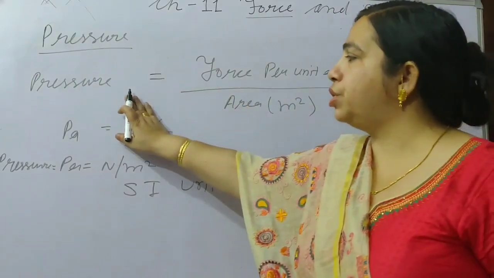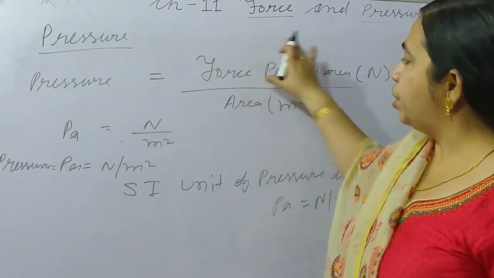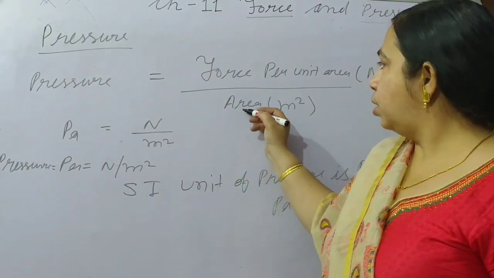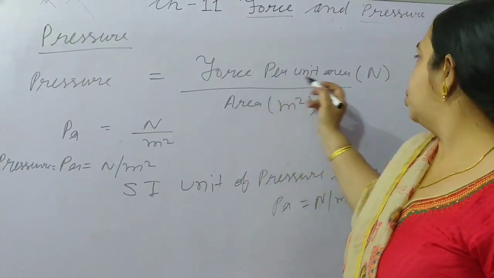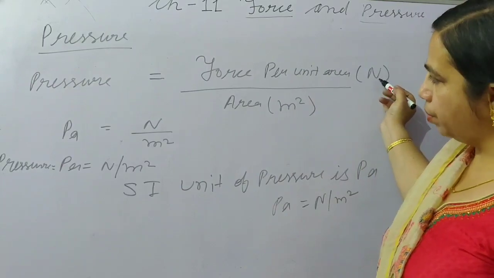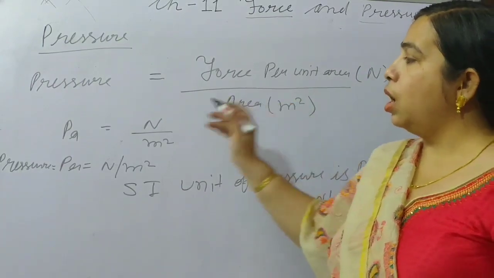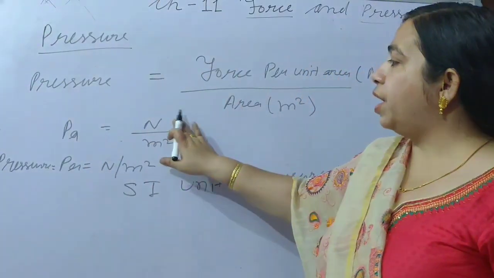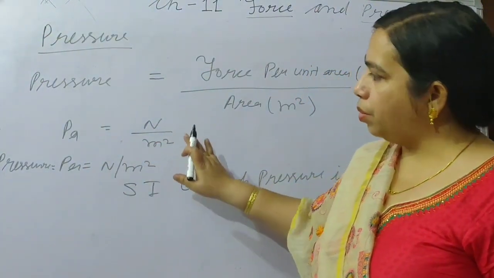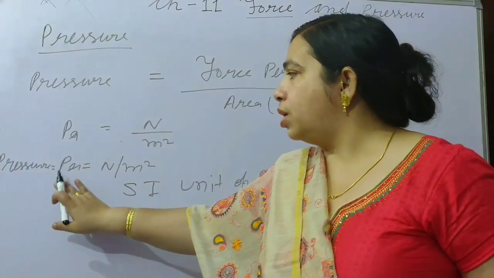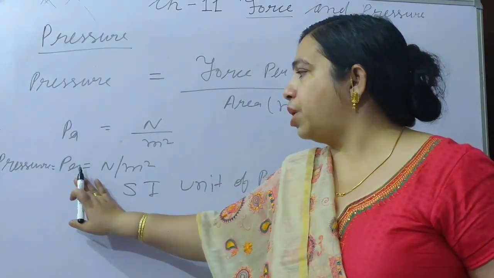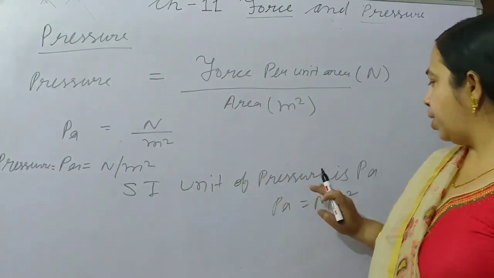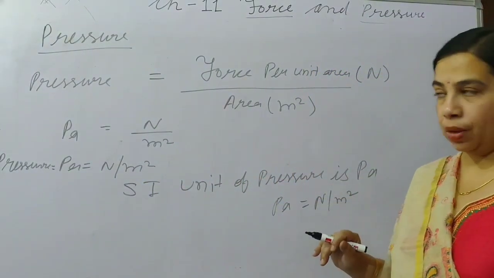How do we consider the pressure? Pressure is a force per unit area, and we say force upon area. Force is in Newton and area is in meter square, and pressure's unit is the Pascal. So we can write Pascal is equal to Newton upon meter square. The SI unit of pressure is a Pascal.